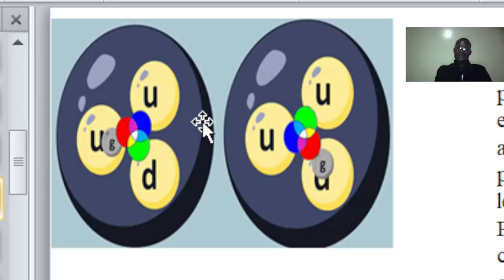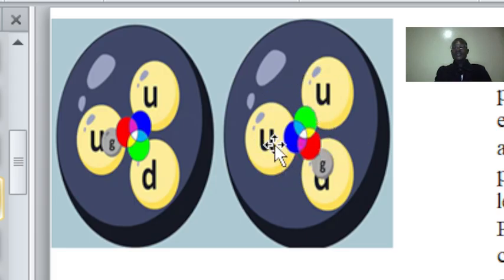As gluon oscillates from upward quark to downward quark, when it comes to downward quark, automatically this red color will move to the downward quark, and then this color here will come to this, and this color will go to this. So you can see it changed the color property.